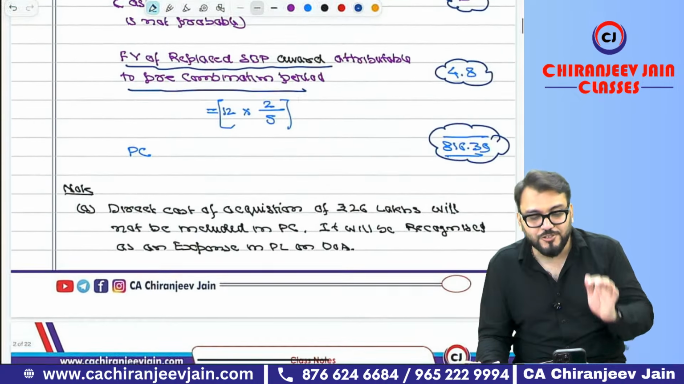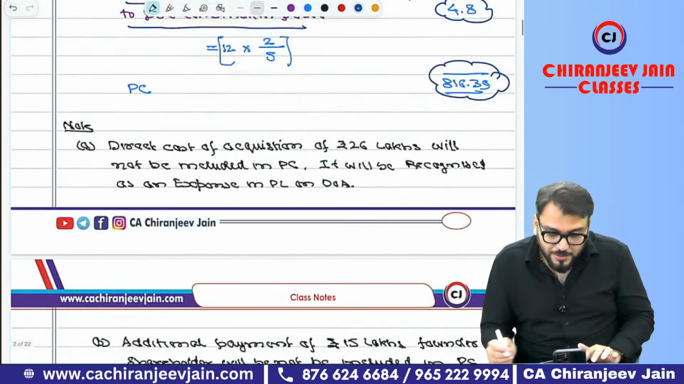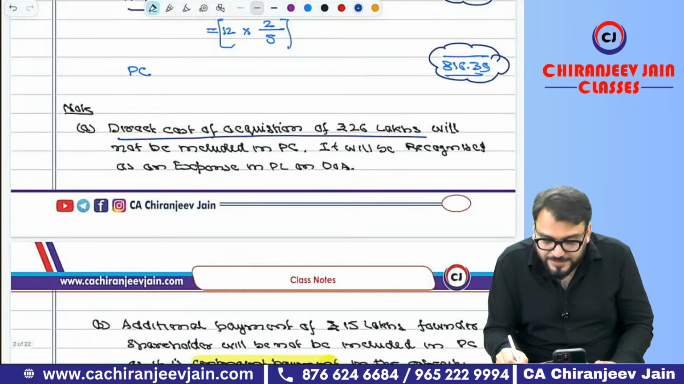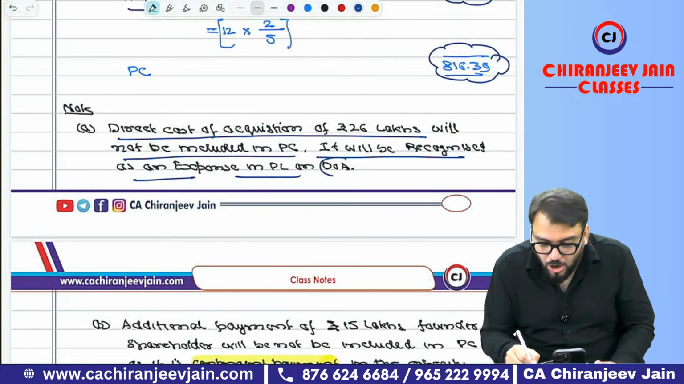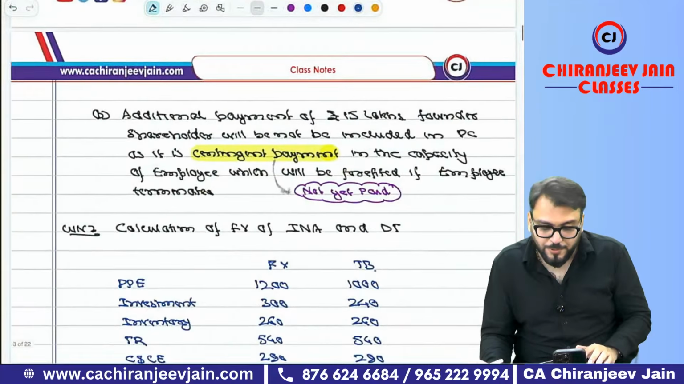PC calculation. Understood? Direct cost of acquisition, that is 26 lakh, will not be included in PC. It will be recognized as an expense in P&L on the date of acquisition. Already I have informed you.